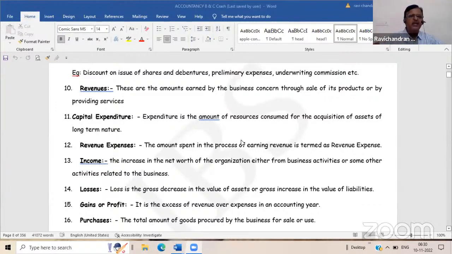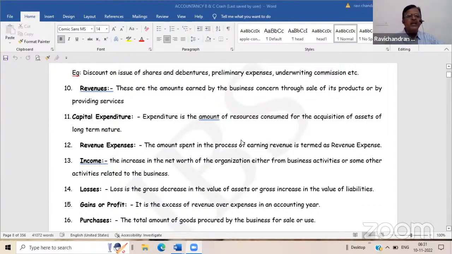The amount is spent to run the business. Because without paying salary, nobody will work for you. Without paying commission, nobody will give you service. Without giving rent, nobody will lease out the premises, is it not? So in order to run the business, if you expend something, then it is a revenue expenditure.